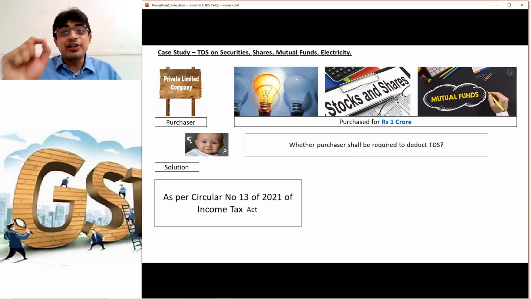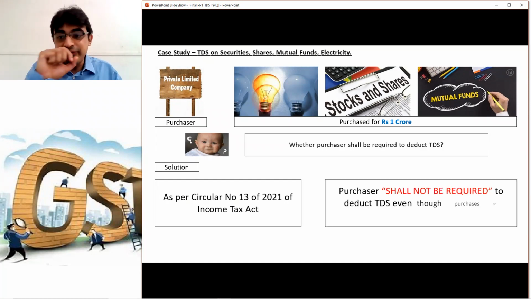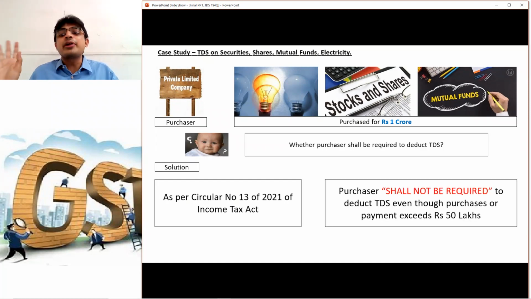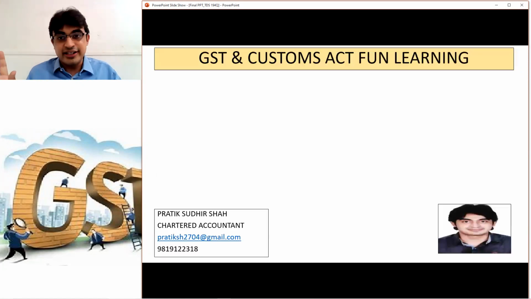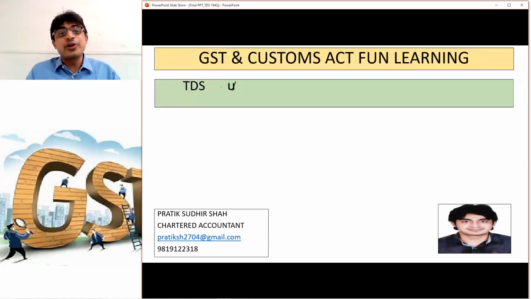See, finally the government has come out with a circular. CBDT circular number 13/21, where it is clarified that the purchaser is not required to deduct TDS on such purchases, even though the value exceeds 50 lakh rupees. So even though the purchase is above 50 lakh for electricity, stock, shares, mutual funds, etc., please don't deduct TDS. So this was our entire topic.